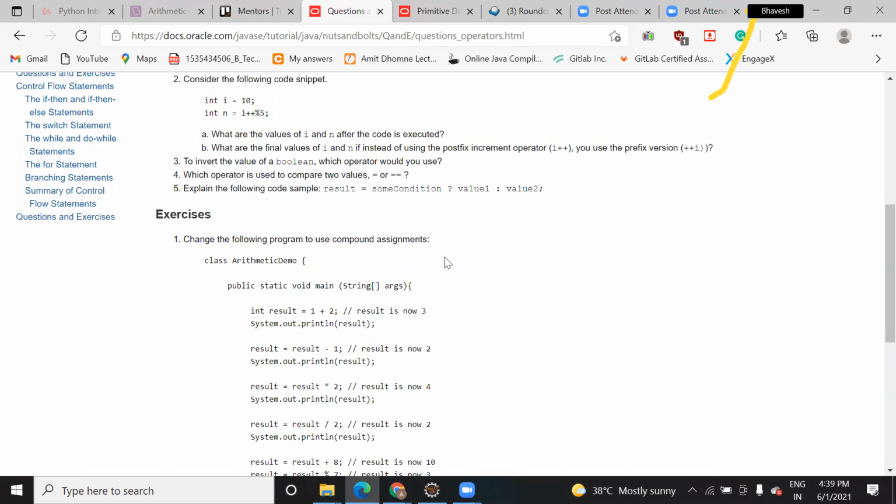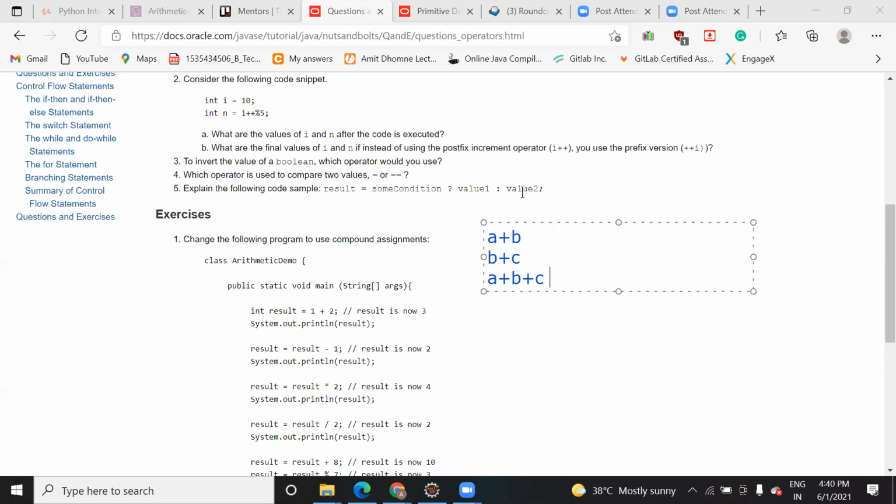Like if I write i plus z plus x, it is two statements you can combine. Are you getting what I'm saying? Suppose you have a plus b, and one more expression, b plus c. Here you are combining a plus b and b plus c, so you can write a plus b plus c. Correct, very good. So this is called a compound expression, but 2b will not come. One b for a, one b for c.